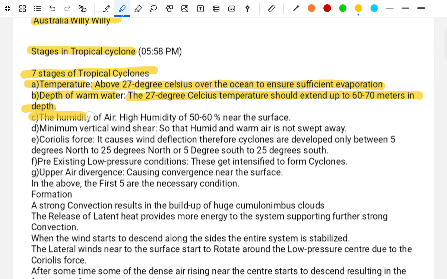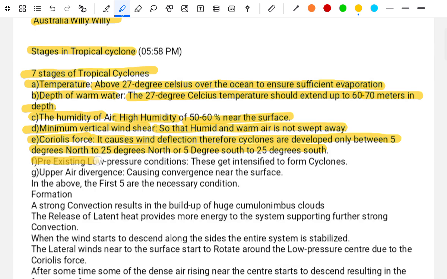C. The humidity of the air. High humidity of 50 to 60 percent near the surface. D. Minimum vertical wind shear, so that the humid and warm air is not stepped away. E. The Coriolis force, which causes the wind deflection. Therefore, cyclones develop only between 5 degrees north to 25 degrees north, or 5 degrees south to 25 degrees south.